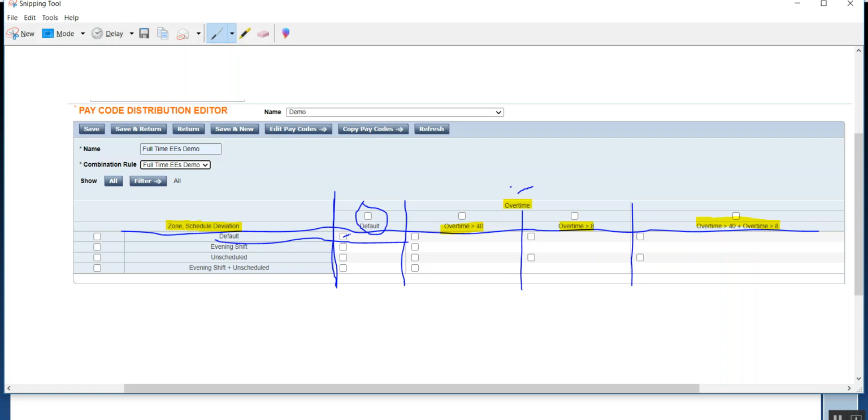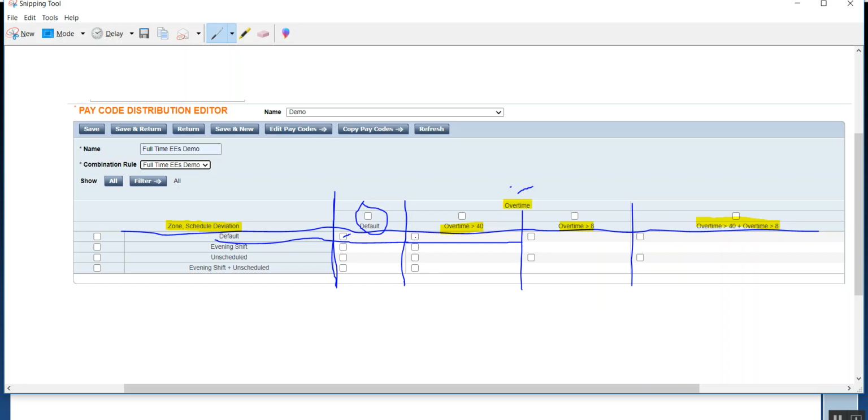And then what is the other situation? You see the first box is complete, the blue box, and now the second box, where I'm going to draw the line, so the second situation comes up. The second situation is that the employee is in the default situation, meaning he is not in a zone, neither is he working on an unscheduled day, but he has crossed over 40 hours in a week.